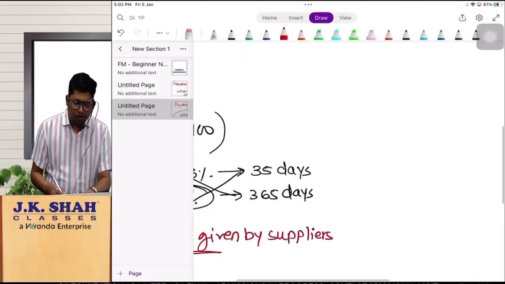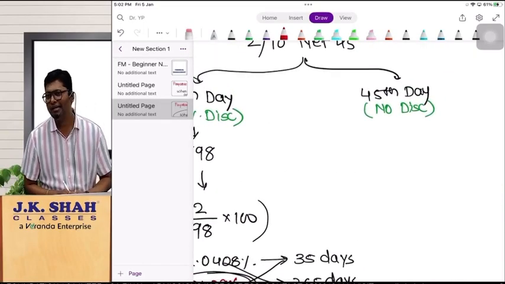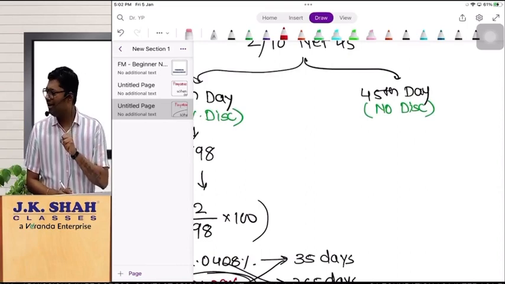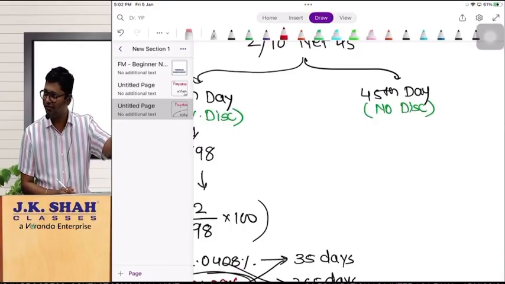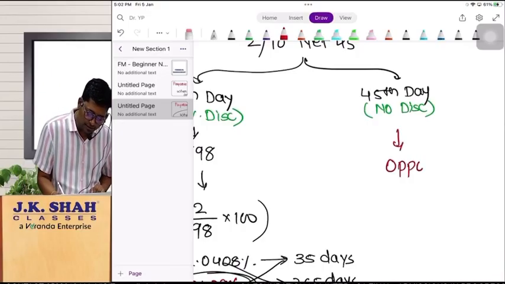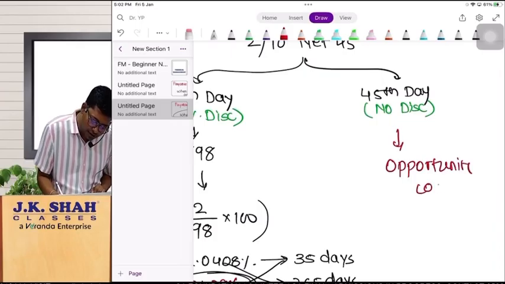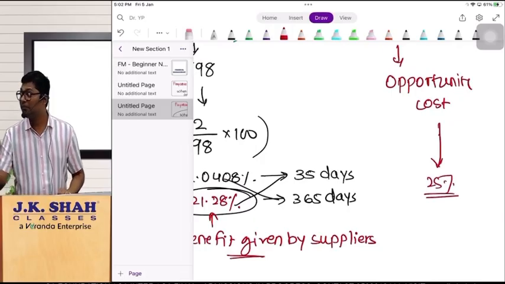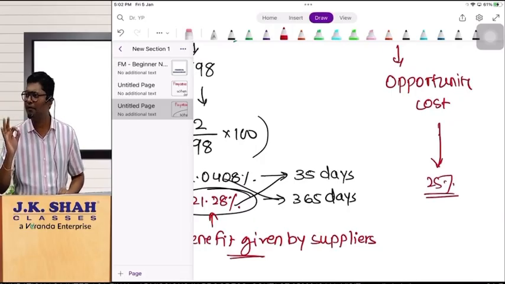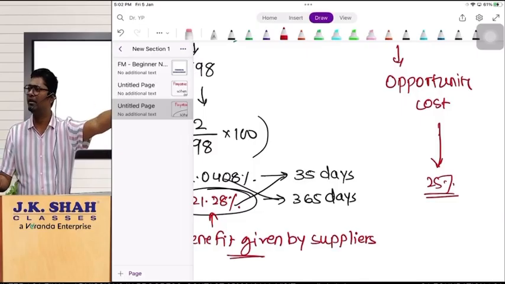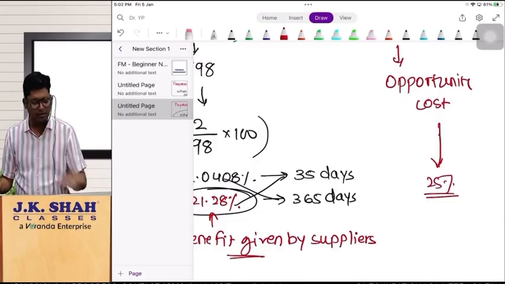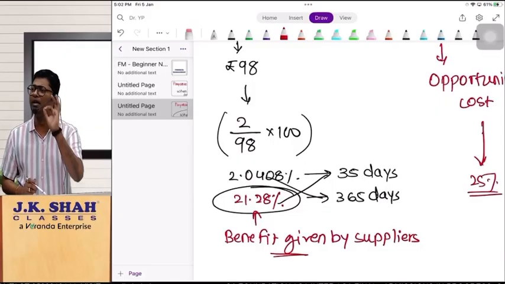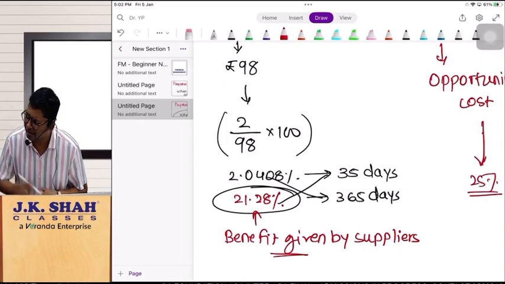Option number 2: if you are not making early payment, that means you are not interested in availing the discount. In that case, you are holding this 98. Instead of keeping that fund idle, if you invest elsewhere, you will get some additional benefit, and that additional benefit is the opportunity cost. Suppose the opportunity cost of the market is 25%, meaning by investing 98 rupees in the market, you earn a 25% return, whereas by paying the supplier you get a benefit of only 21.28%. What is advisable, payment on the 10th day or the 45th day?